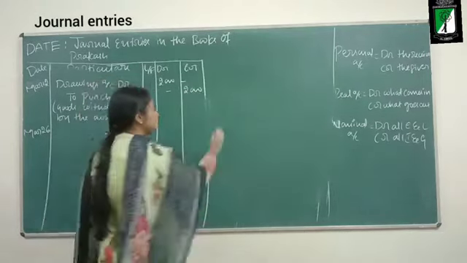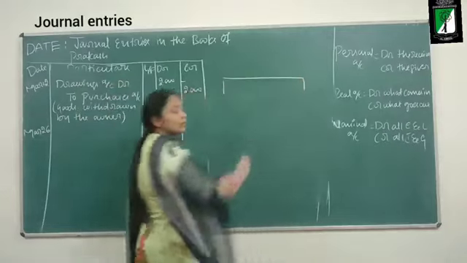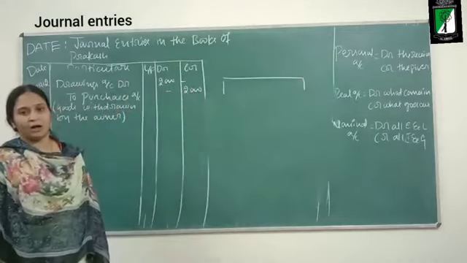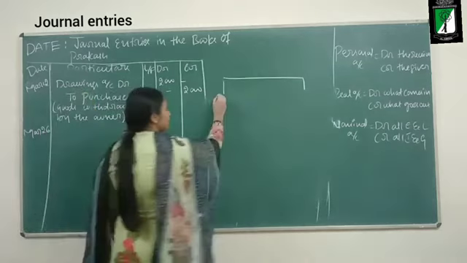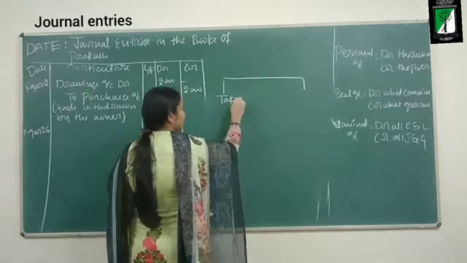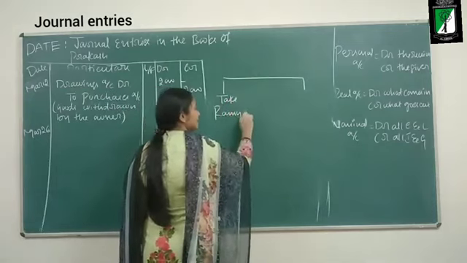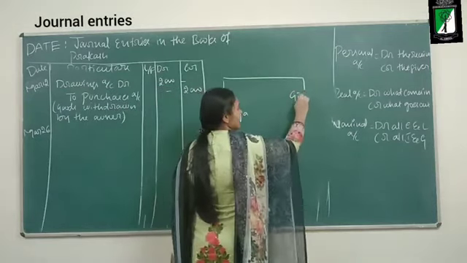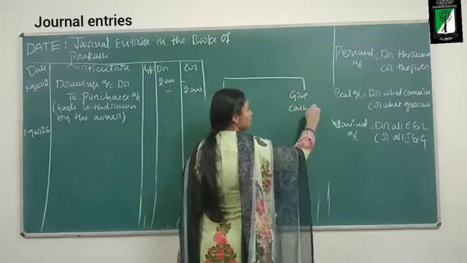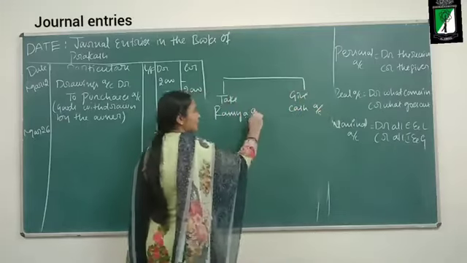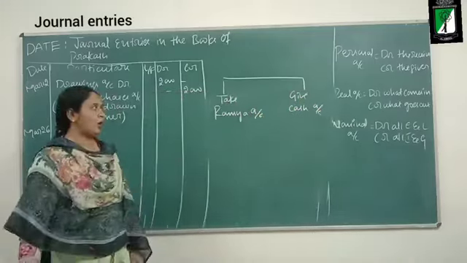The business is giving a loan to Ramya. Who is taking the loan? Ramya. What is the business giving? Cash. So the accounts involved here are the cash account and Ramya account.